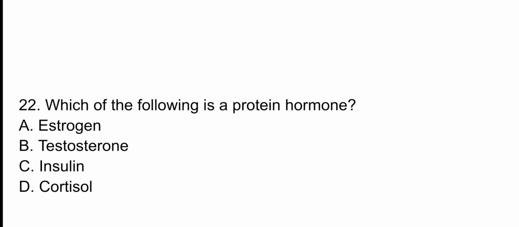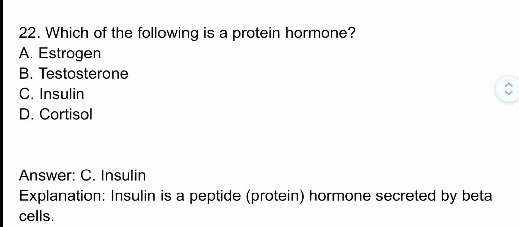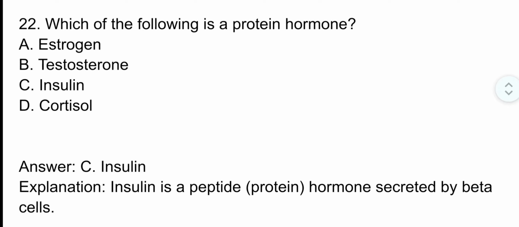Question number 22. Which of the following is a protein hormone? The correct option is option C, insulin. Insulin is a peptide hormone secreted by the beta cells.